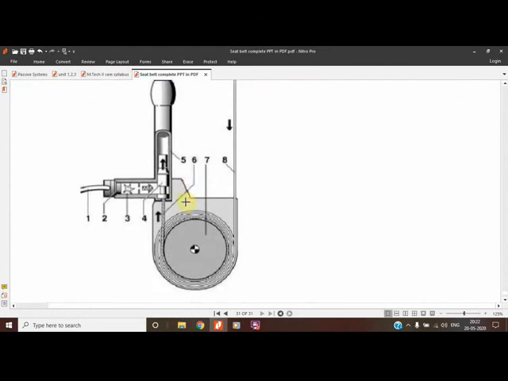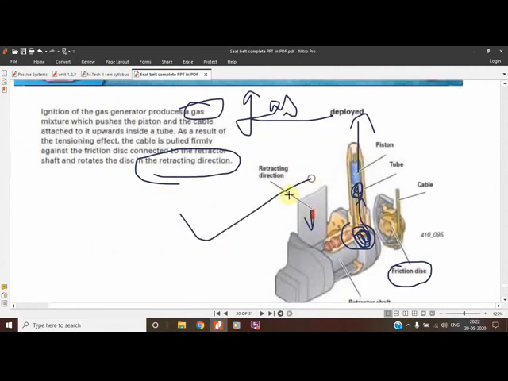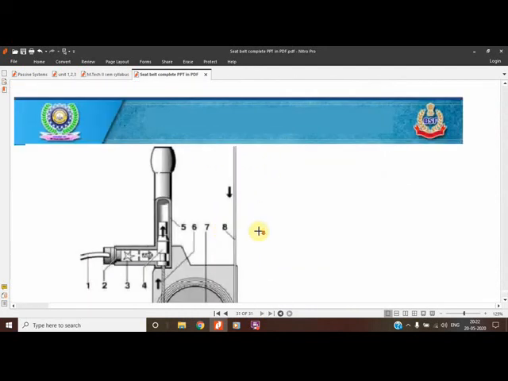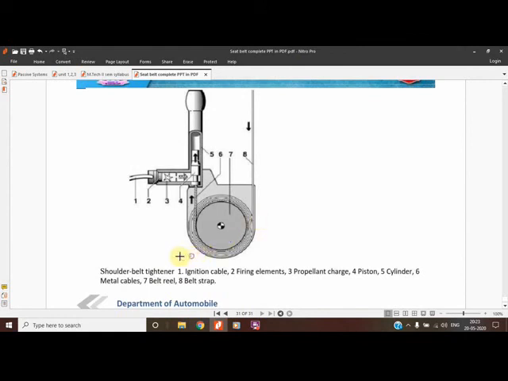One more figure I have taken for the cable system, to show how it used to work. Although these figures are there, they can't be drawn in your examination, so for the examination point of view, I have downloaded one figure. So this is how the figure works. The ignition cable is being shown. This is the ignition cable and firing element. This is the firing element. The spark gets generated. Here the gas will be generated. The piston will move. The propellant charge is third. Fourth is the piston which is being shown. This one is the piston.